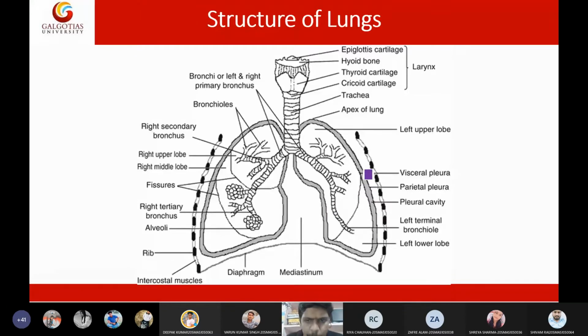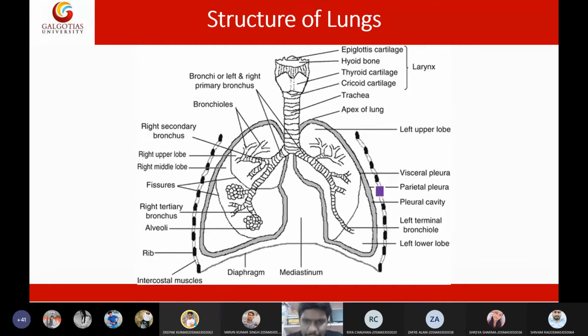The inner pleural membrane is called the visceral pleural membrane, whereas the outer pleural membrane is called the parietal pleural membrane.